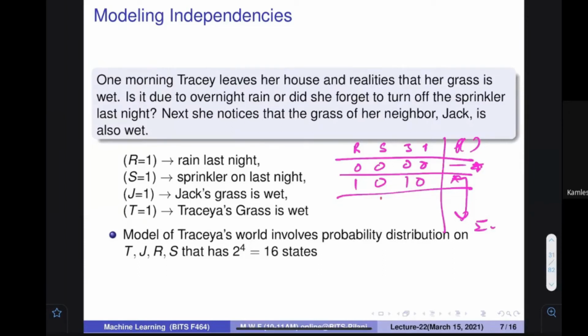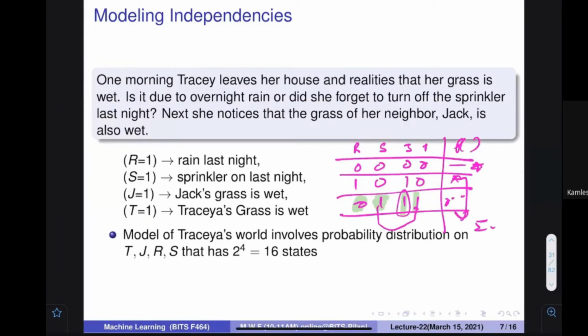Okay, everybody understand 1, 1, 1, 0? What does it mean? It was not raining, but Teresa's and Jack's grass were both wet, and the sprinkler was on for Teresa. It looks fine, because she has opened the sprinkler, so her grass is wet. But Jack may also do something. He may have some other mechanism to water his grass, so it may be given some very low probability, but there will be some probability. You understand that?